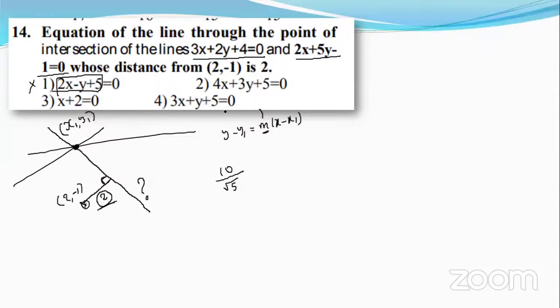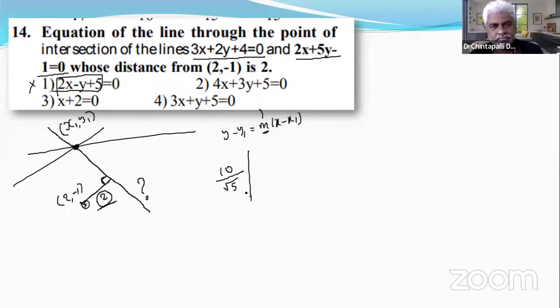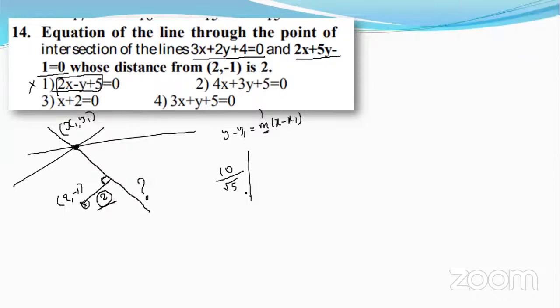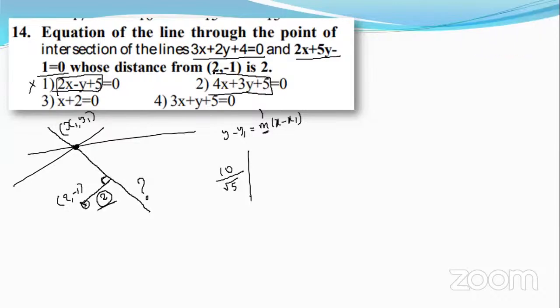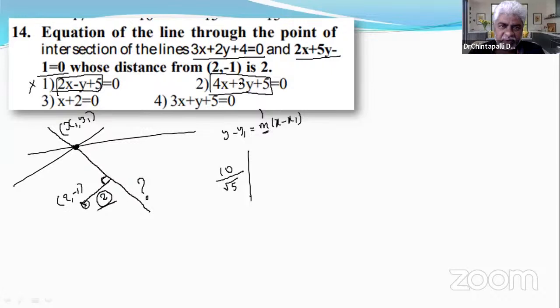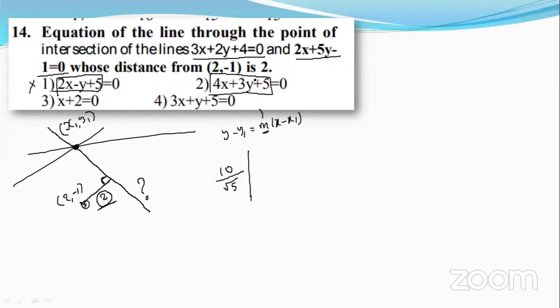Go on verifying the remaining options. 8 minus 3, 5, plus 5, 10, sir.